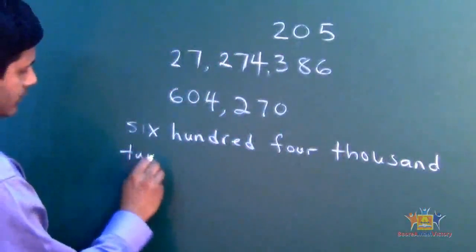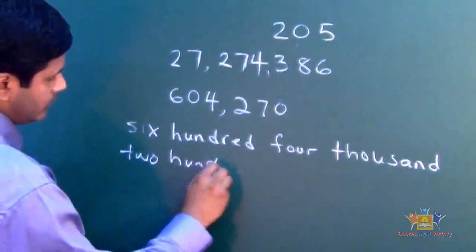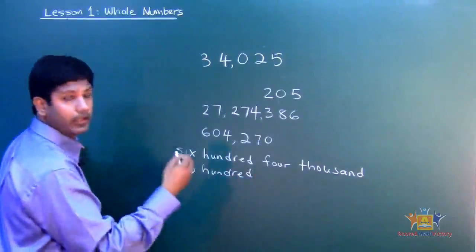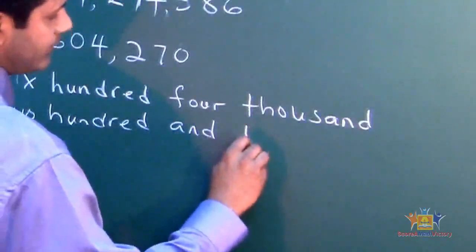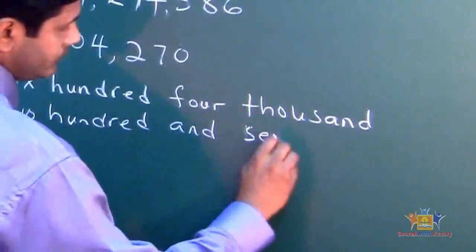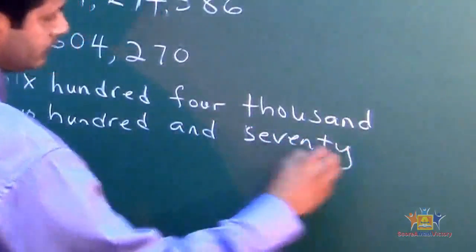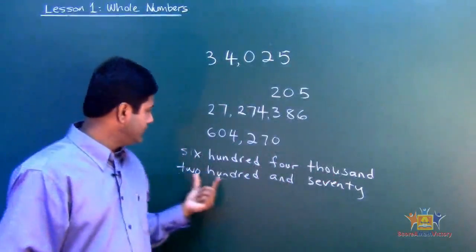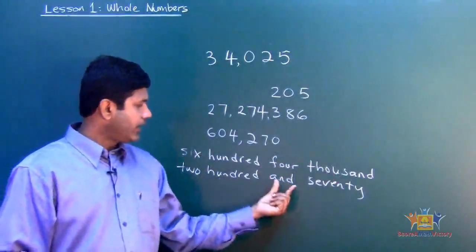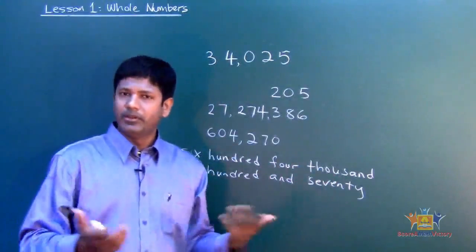1,200. Exactly, and 70. Okay, 270. There you go. 600, 4,270. Pretty easy, isn't it?